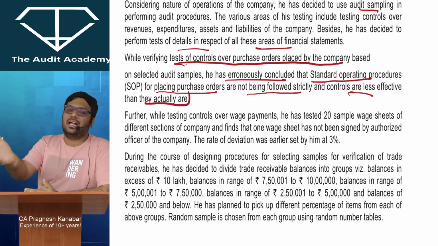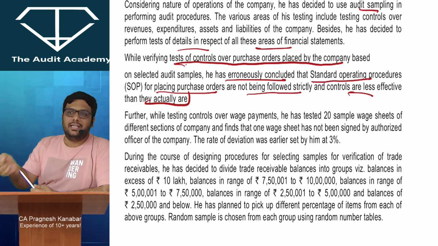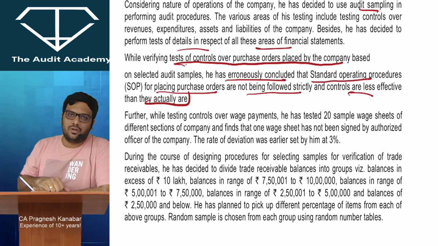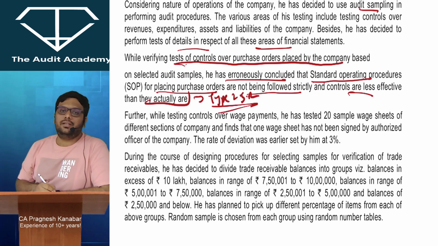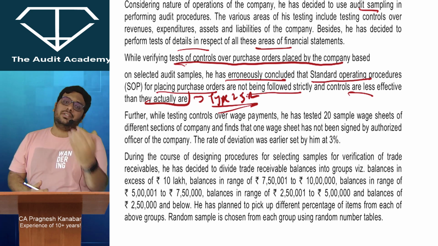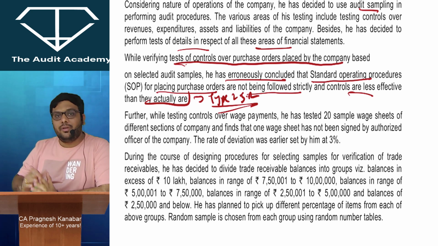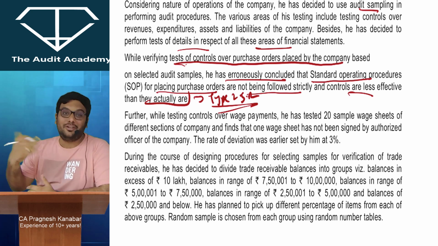If there is a class of 100 students and I have questioned only 2 people, they give me wrong answer, I start investigating further and I realize, oh my god, everyone else knew the answer. So I was coming to a wrong conclusion. In this kind of sampling risk, type 2 sampling risk, you end up doubting too much, more than what was required, unnecessary doubts on the population. Then you end up performing more procedures, but at the end you come to know that you are wrong, because you will verify more transactions.